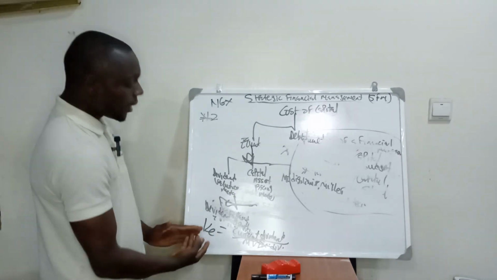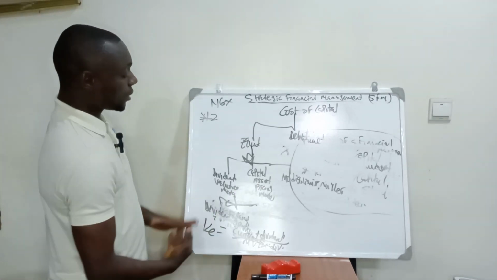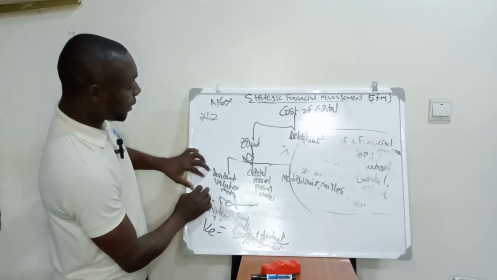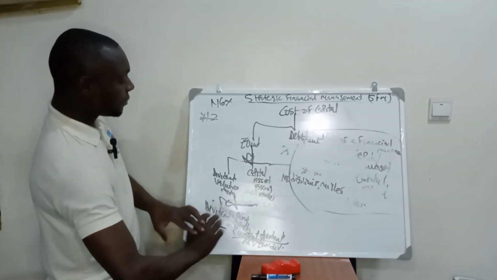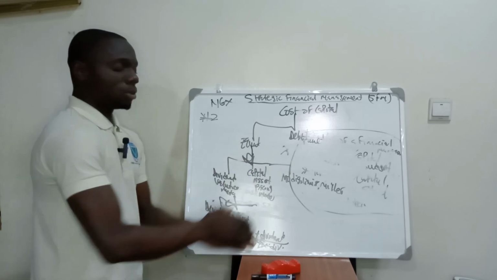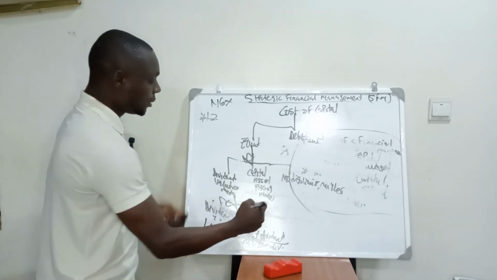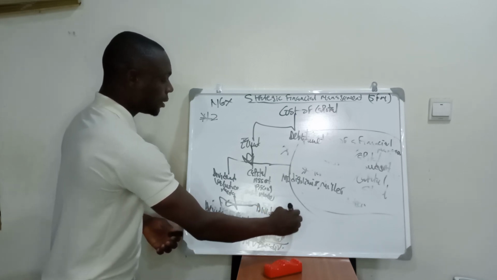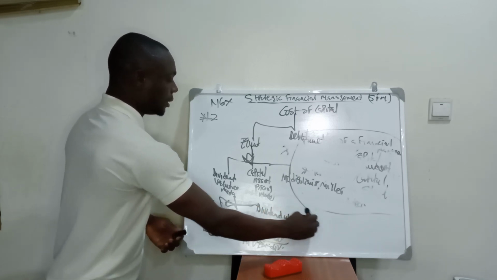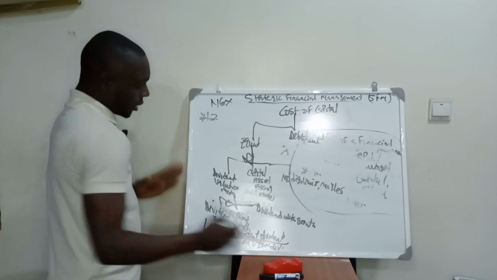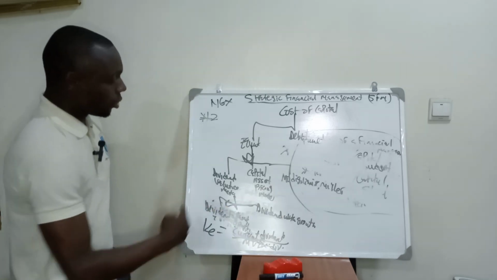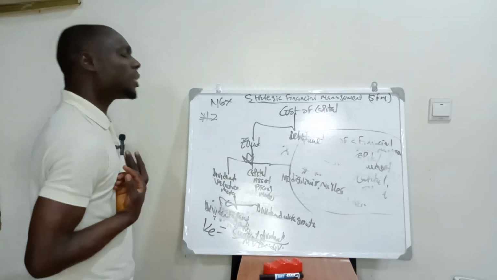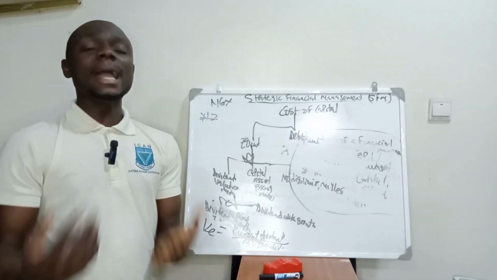If you want to calculate cost of equity under dividend without growth, don't forget the dividend valuation method is divided into two: dividend without growth and dividend with growth. Cost of equity equals current dividend divided by market value ex-div. Now the question is, what is market value ex-div?